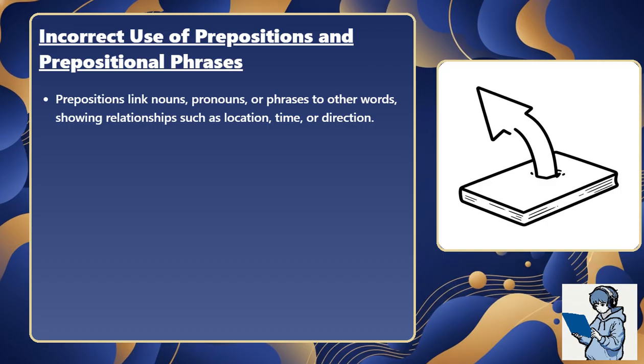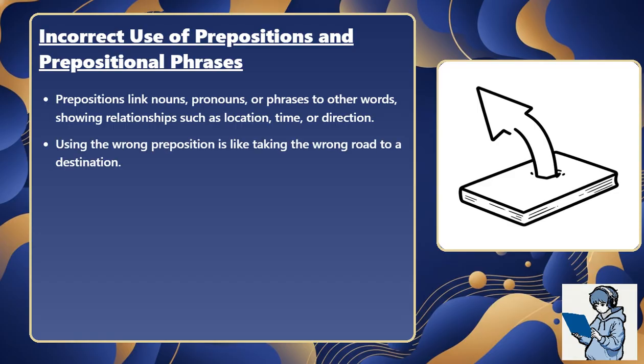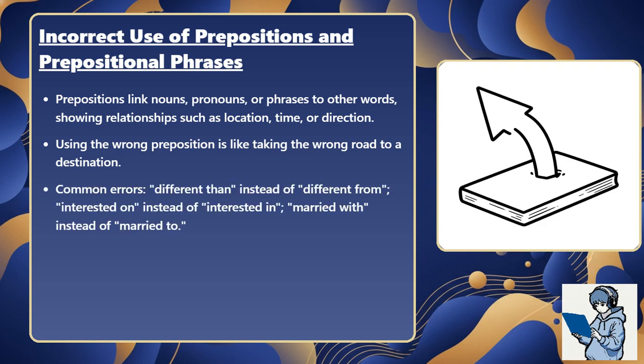Prepositions link nouns, pronouns, or phrases to other words, showing relationships such as location, time, or direction. Using the wrong preposition is like taking the wrong road to a destination. Common errors: different than instead of different from, interested on instead of interested in, married with instead of married to.